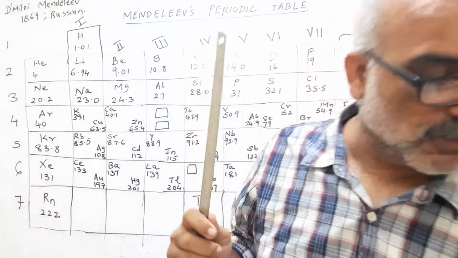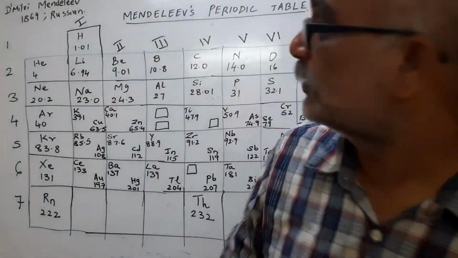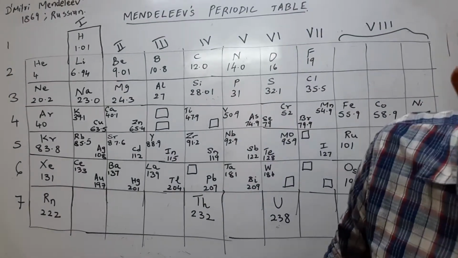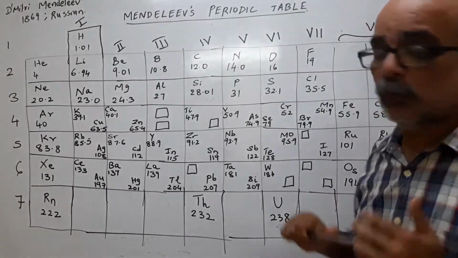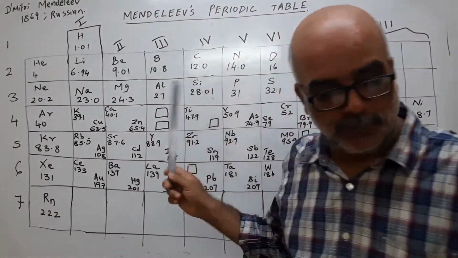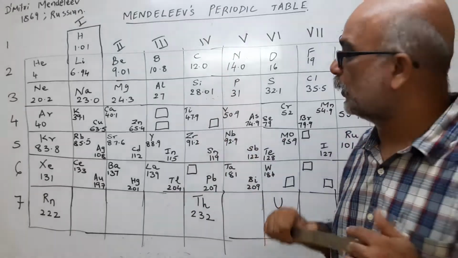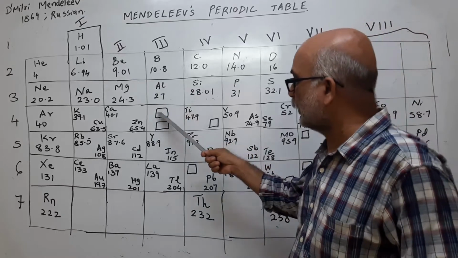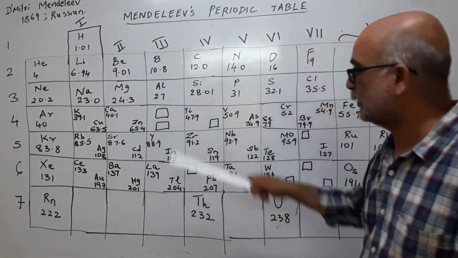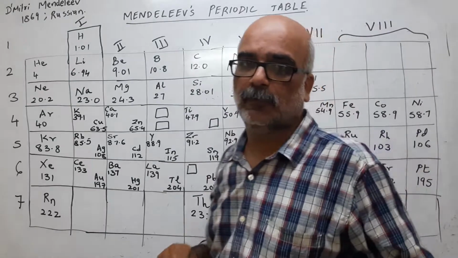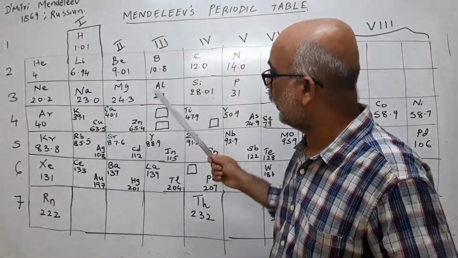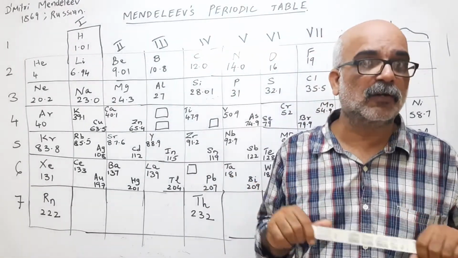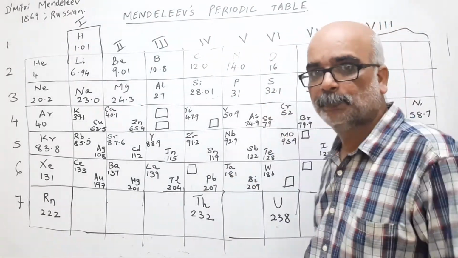Talking about the advantages, the first thing I got to remember is that the Mendeleev periodic table succeeded in classifying all the known elements at that time. There were certain gaps that he kept. 1, 2, 3, 4. You can see these gaps. These elements were not discovered. But Mendeleev was very sure that there are elements here that are still there in nature and not discovered. So his prediction was perfectly correct.